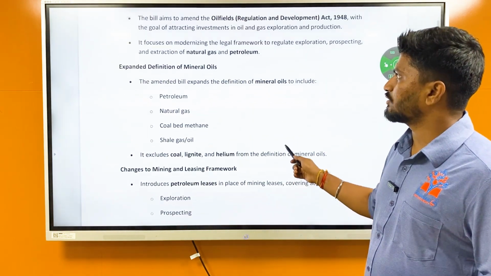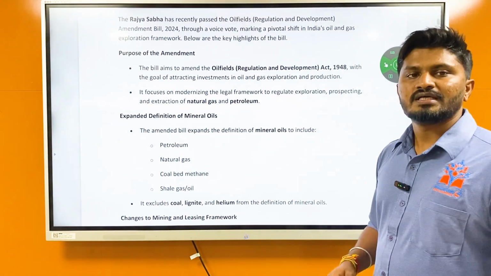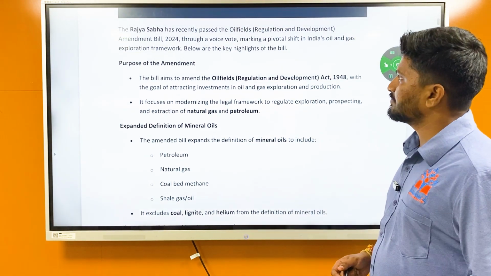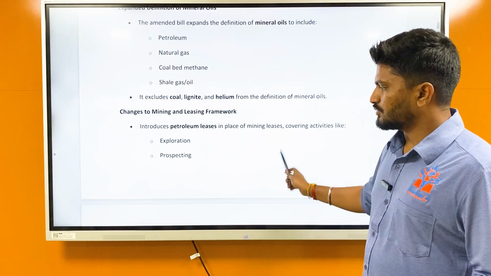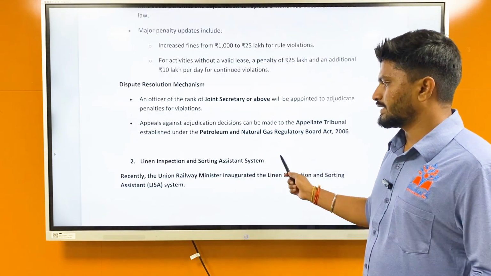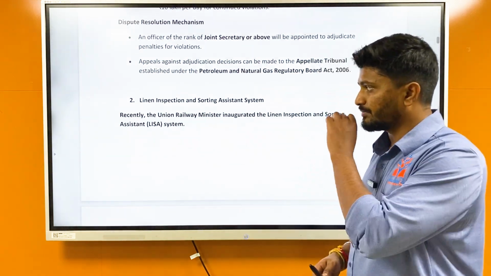Now it will be tabled in Lok Sabha, and we have to wait and see what will be the outcome of this one. Most probably, it will become a bill. Oh, sorry, it will become an act. Oil Fields Regulation and Development Amendment Bill of 2024. Now, second article. Second article is from Press Information Bureau.